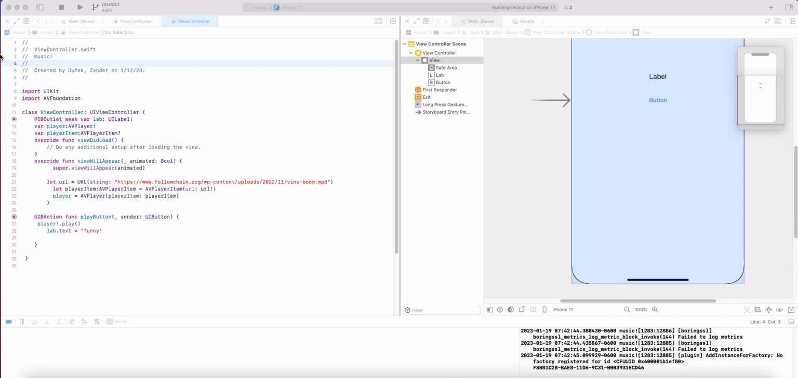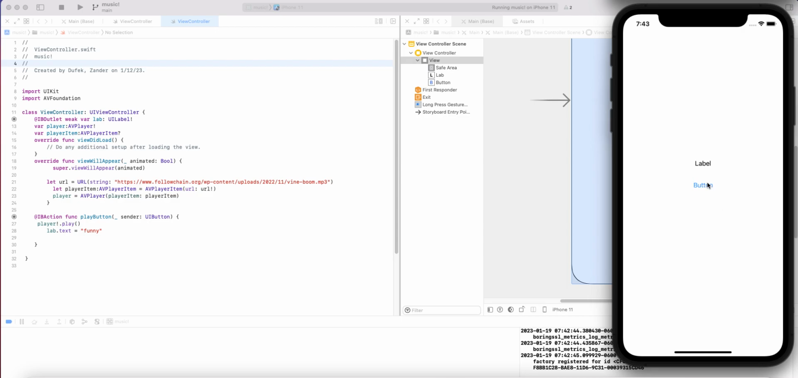Hee hee ha. I have done it. The funny button. If you don't hear this, I am disappointed in myself.